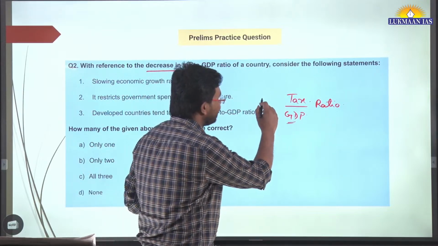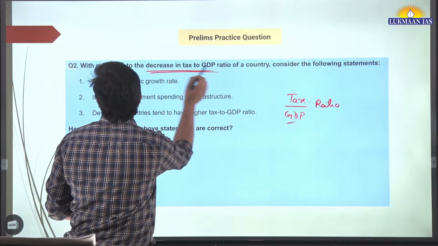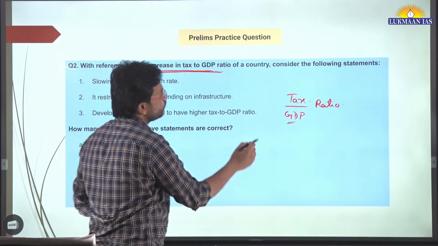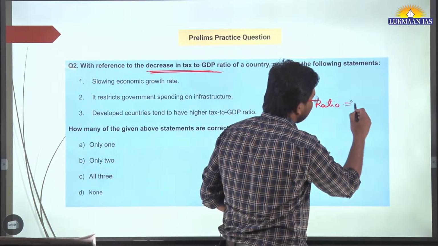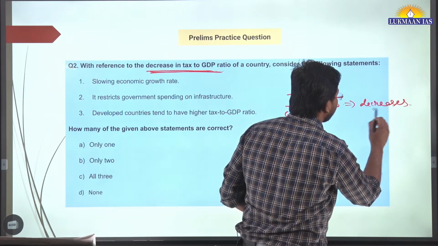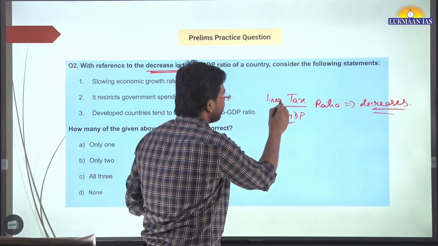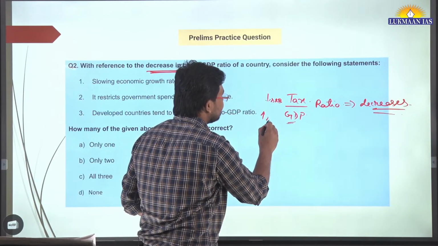So the thing is, if the taxation sources reduce, right? The statement says with reference to a decrease in the tax to GDP ratio. If this particular ratio decreases, what is going to happen?